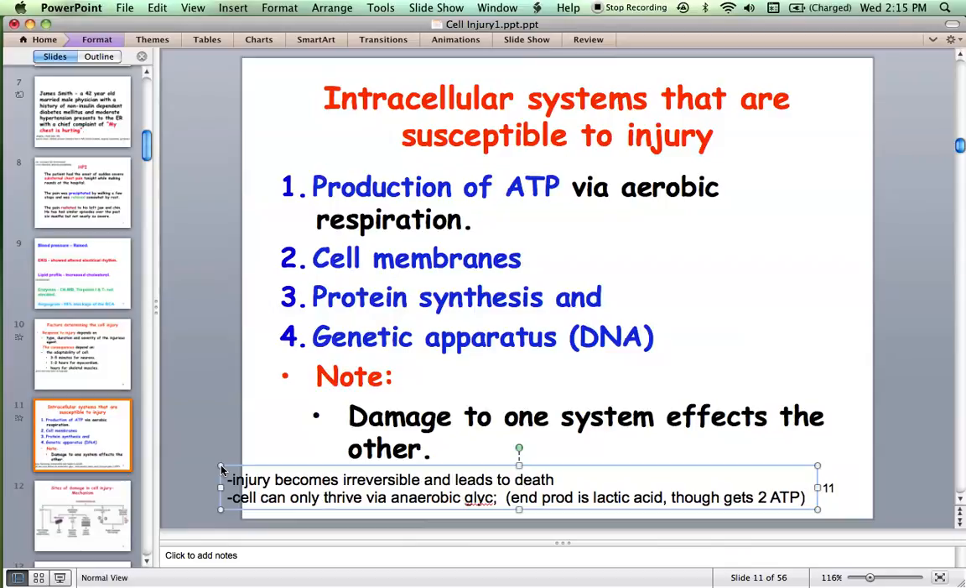ER. Which kind of ER? RER. Rough. Yes. So your ribosomes get arrested, and your rough ER will stop synthesizing proteins. And similarly, there is decreased synthesis of nucleic acids, and damage to one system affects the other.